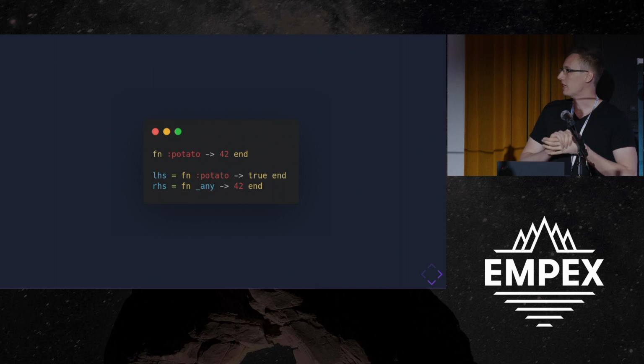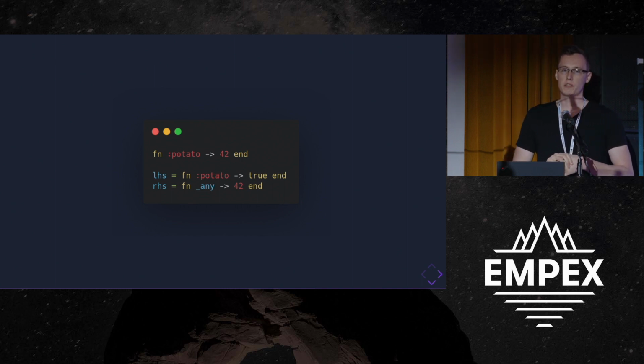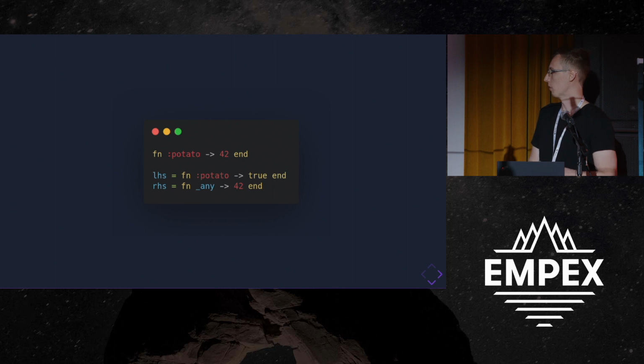And the basic idea of that is just a function. So in a lot of ways, a function operates like a rule, where we are matching on the left-hand side, and if that matches, we can execute the right-hand side, in this case, 42. So we can expand this into two functions, one that returns a Boolean and one that returns the reaction.